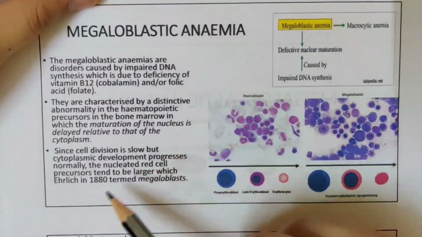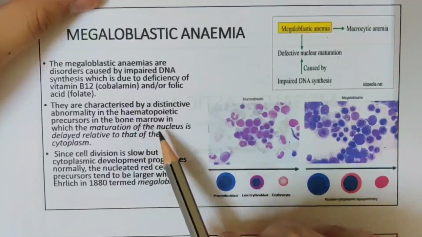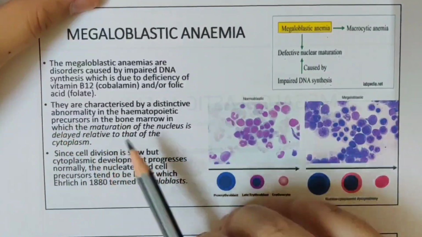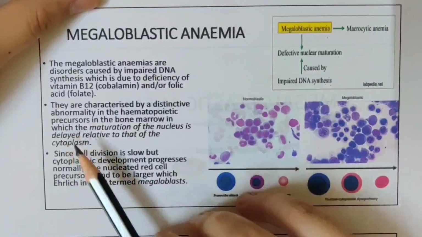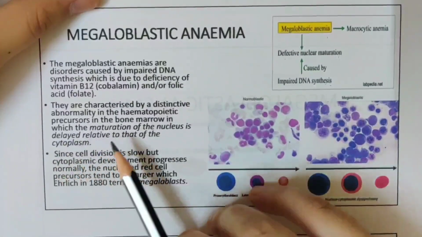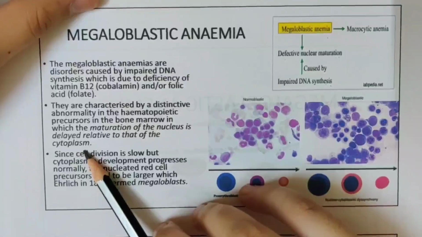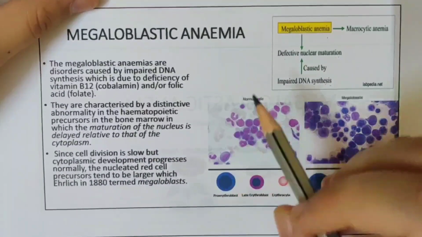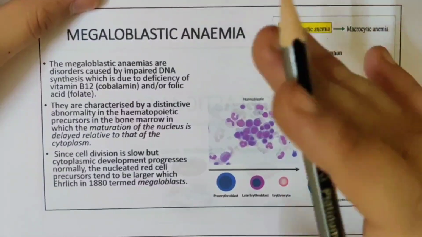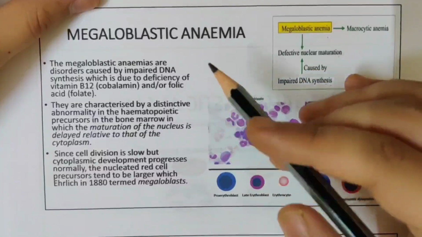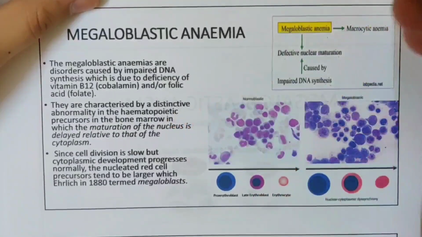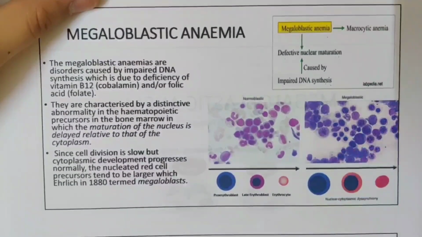Okay, so they are characterized by distinctive abnormality in the hemopoietic precursors in the bone marrow, in which the maturation of nucleus is delayed relative to that of the cytoplasm. Now, if you remember the hemopoietic stem cell, in erythropoiesis, hemopoietic stem cells give rise to a lot of precursors to form erythroid.